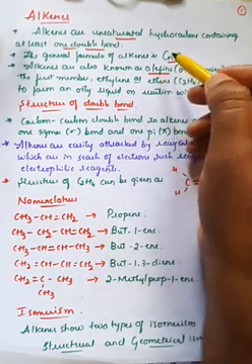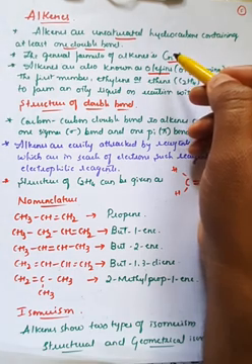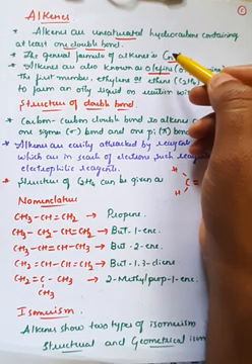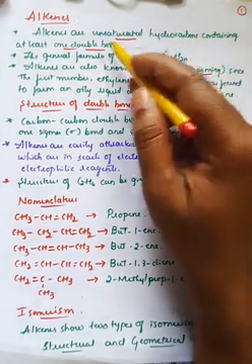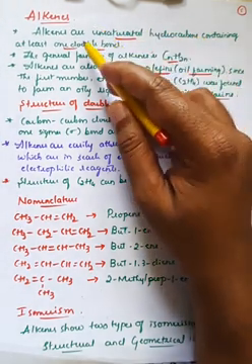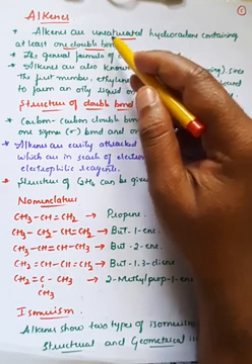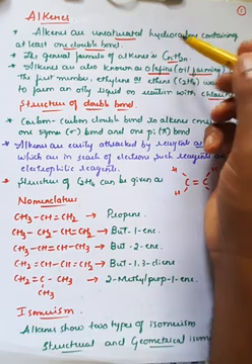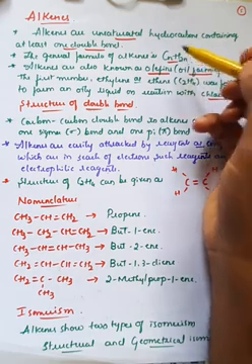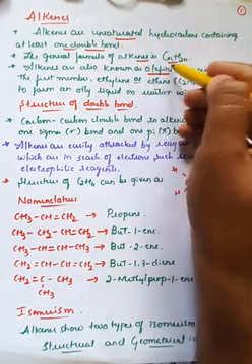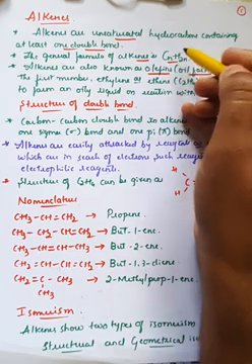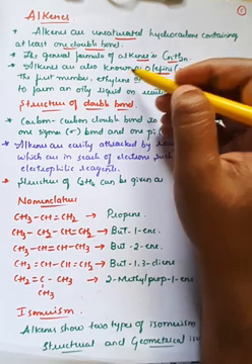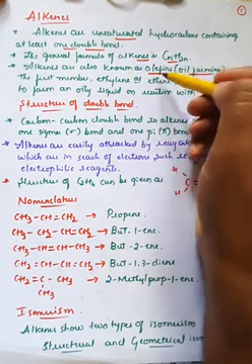So whenever you compare alkenes as well as alkanes, alkanes were ending with A and E, alkenes were ending with E and E. Second one is alkanes were saturated hydrocarbons and alkenes were unsaturated, that is double bonded. Alkanes were single bonded. So the general formula of alkanes is CnH2n+2, but the general formula of alkenes is only CnH2n. So alkanes were also called paraffins, but here alkenes are also called olefins.